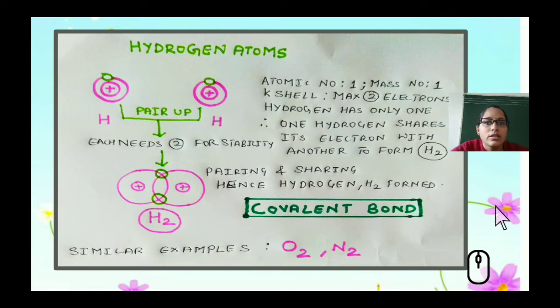So you can see here the pairing up of hydrogen atoms. The atomic number for hydrogen is 1, mass number is 1, and the K shell holds a maximum of 2 electrons. So once it becomes paired, 2 electrons are shared and hydrogen becomes H2, that is a stable hydrogen molecule. So one hydrogen shares its electron with the other.